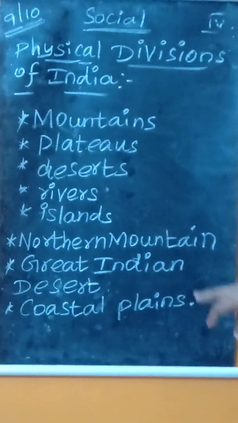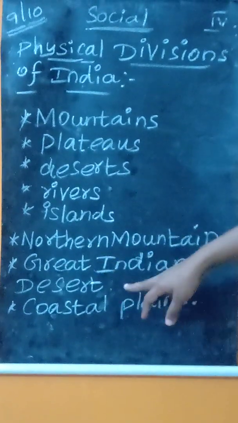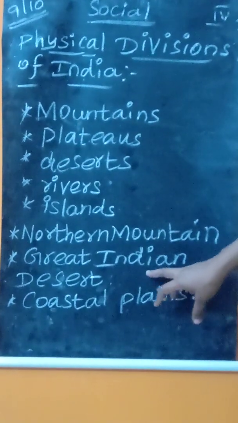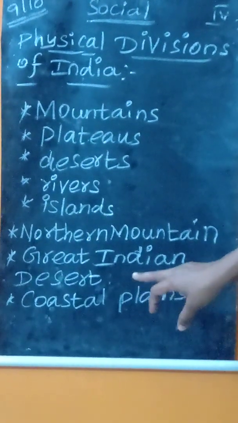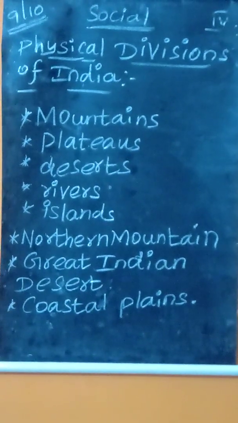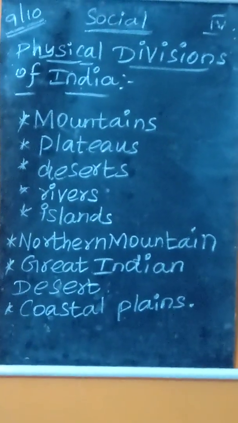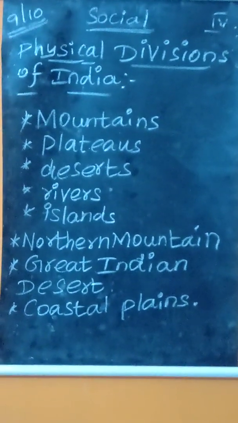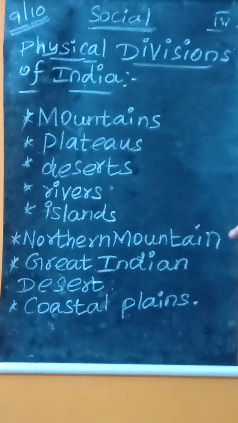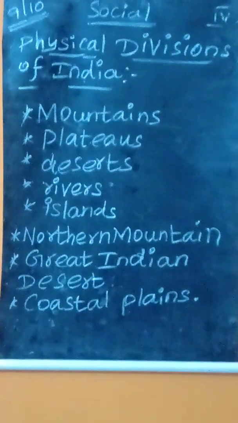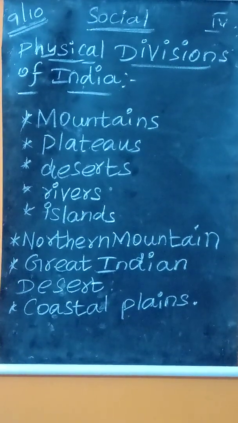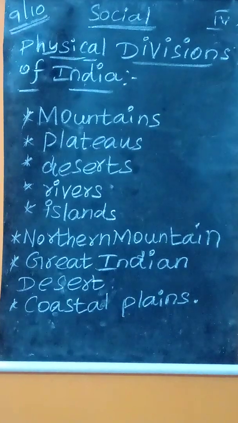The next one is called the Great Indian Desert. In our country the desert is also located, and one of the famous deserts is called the Thar Desert. In the desert we can see sand only. The desert area is fully covered with sand, and it is a dry place because water and food are not available there. The desert receives only little rainfall.